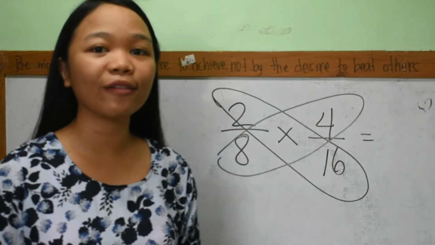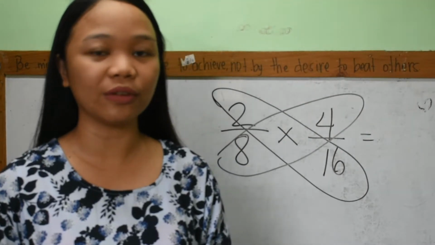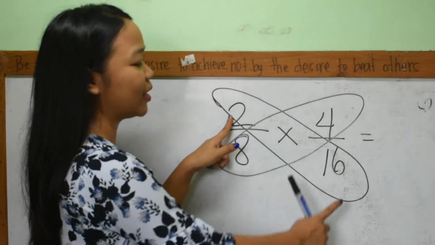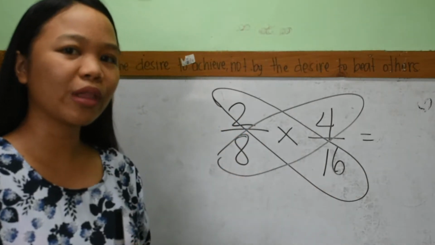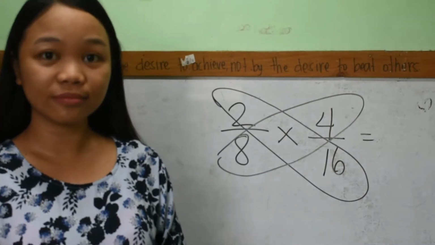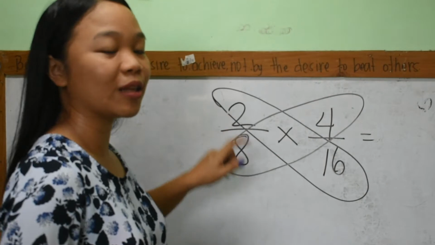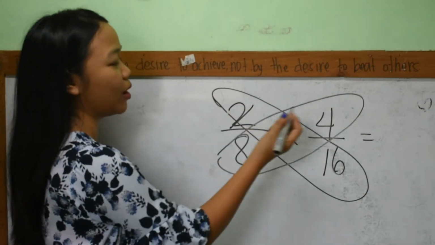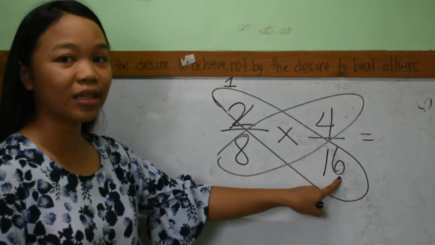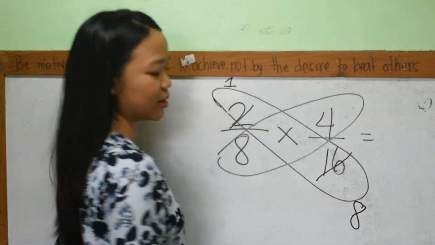First, you have to think of a number that you can divide on both of the given numbers. Just on these ways. You have 2 and 16. Ano yung pwede mong i-divide sa 2 na pwede mo ding i-divide sa 16? 2, very good. So 2 divided by 2 is equals to 1. So this will be 1. Next, 16 divided by 2, that will be 8. So this number will be 8.